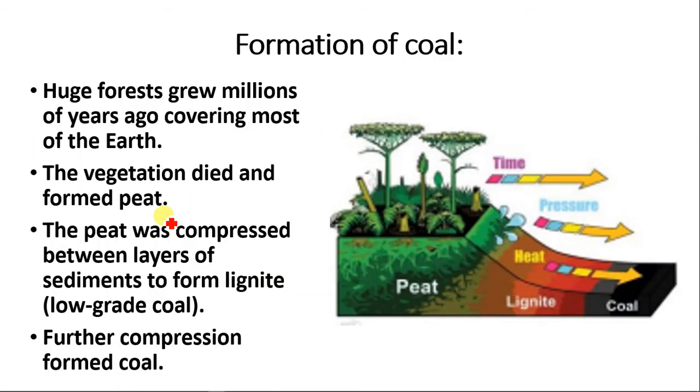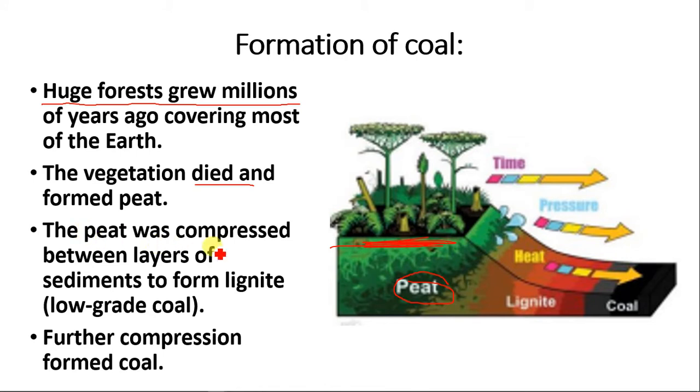So first, formation of coal. Millions of years ago, there were huge forests that grew and covered the Earth's surface. Then the vegetation died, so this huge forest died and formed peat. You can look at the stages here. Over time, the huge forest that formed this first layer died, and the first thing to be formed is peat.